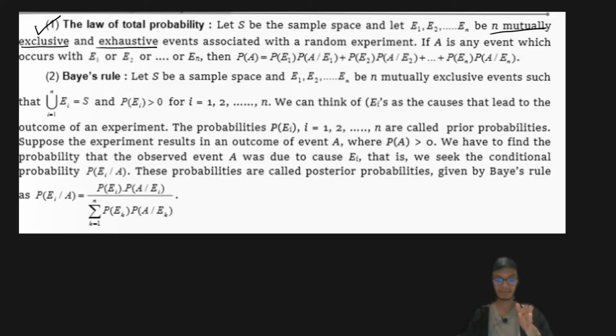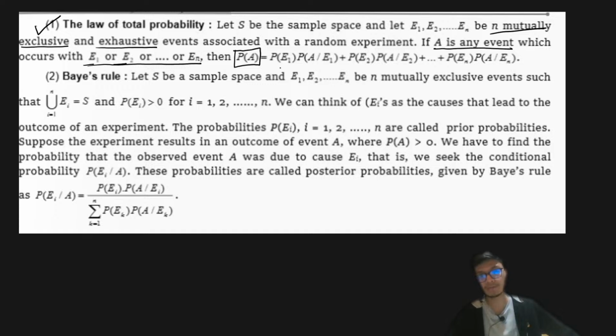Right? So all these events that you can see over here are the entire sample space. These are the events associated with the random experiment that you're performing. Let's say A is an event which occurs with some of E1, some of E2, E3, and so on, up to En.